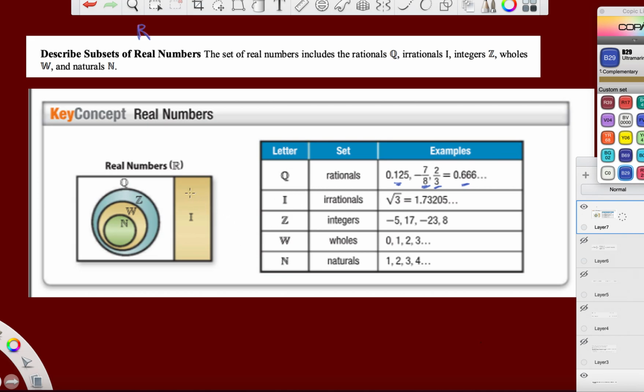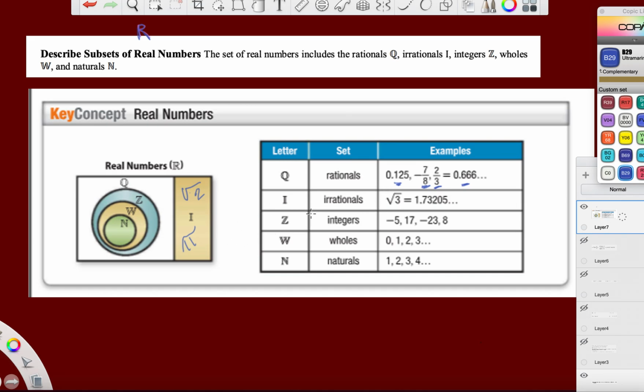Then we have our irrational numbers. That's the guy over here. That's our square root of 2. That's pi. Other things I talked about today: any square root that isn't a perfect square is irrational.